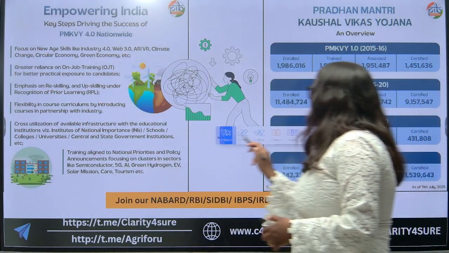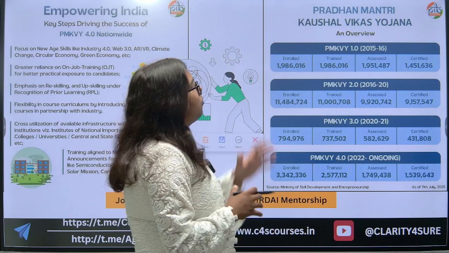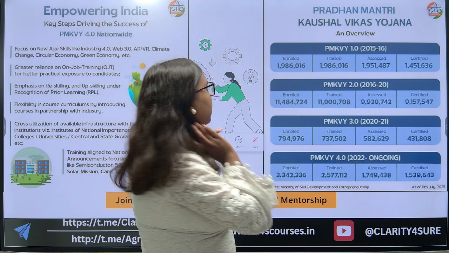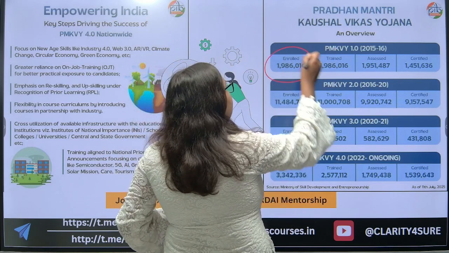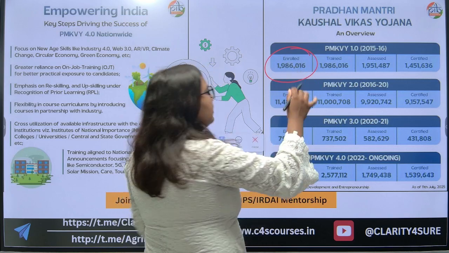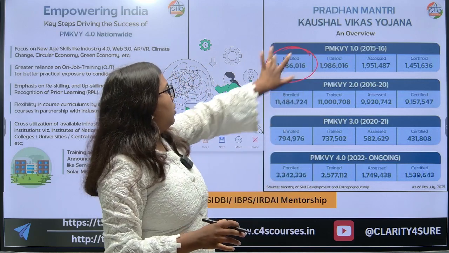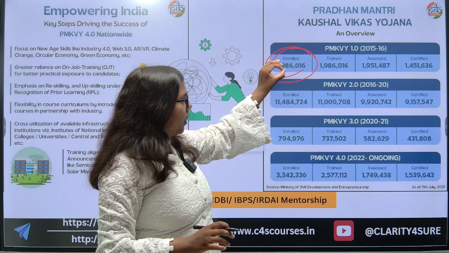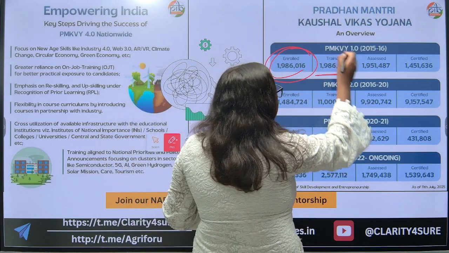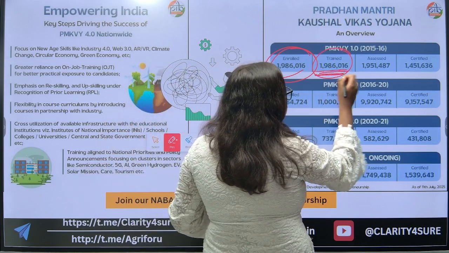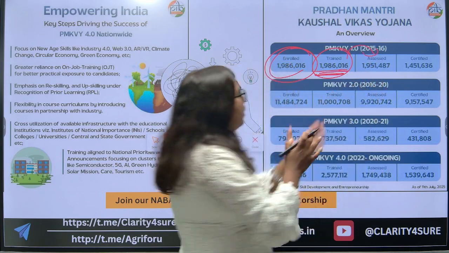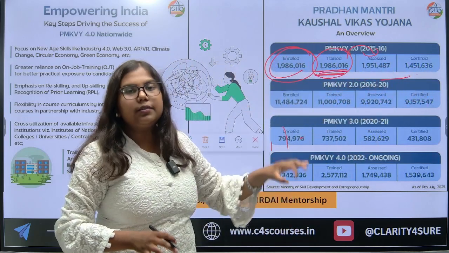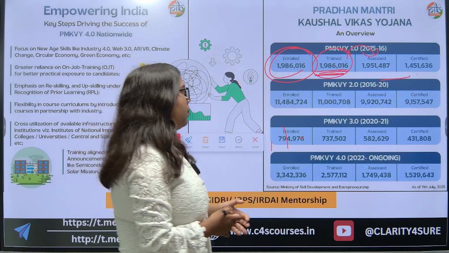Now, what is the current status of Pradhan Mantri Kaushal Vikas Yojna? Let's see an overview of the current status. 1,09,086 and 16 have been enrolled till date. These are the trained people, and this data is showing the assessed and the certified trainers under the Pradhan Mantri Kaushal Vikas Yojna.